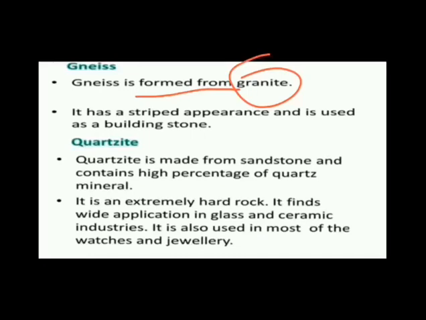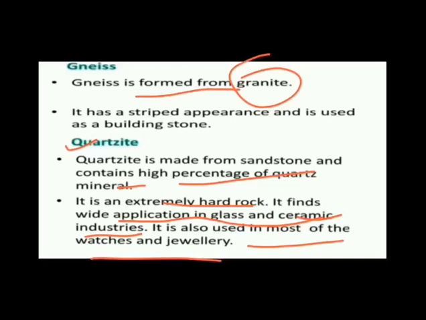Quartzite is also a metamorphic rock which is made from sandstone and contains a high proportion of quartz mineral. It is an extremely hard rock. It finds wide application in glass and ceramic industries. It is used in most watches and jewelries also. So there are so many uses of quartzite, like making ceramics, glass, jewelries, and other ornaments. The texture is crystalline, and it is a light colored or yellow to brown colored rock.